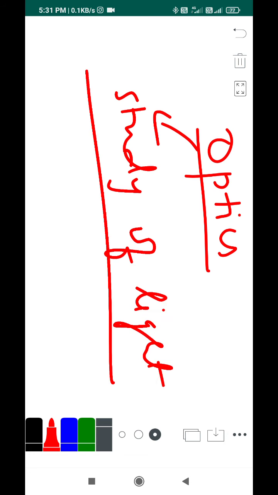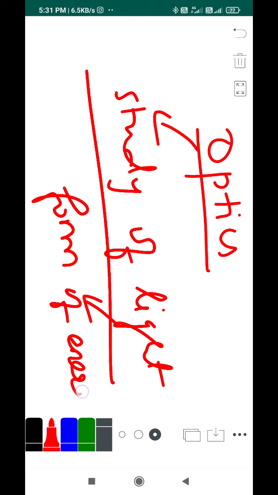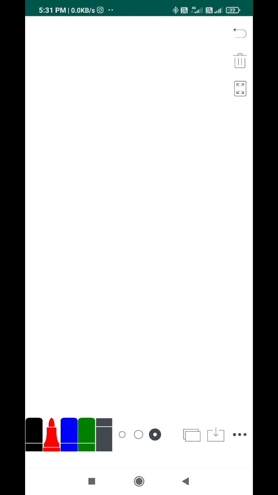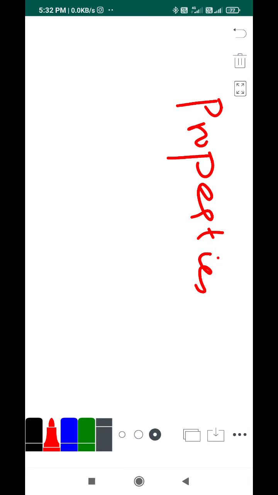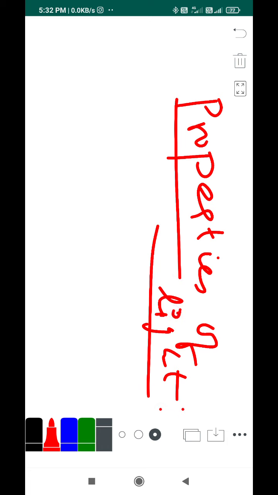What do you mean by light? I told you light is a form of energy. Okay, like heat, light is indeed a form of energy. So we moved on to the properties of light. We have seen several properties of light. I told you light travels in a straight line, and what the velocity of light in air is, and some other properties of light. I told you all about that. I discussed light. After that,